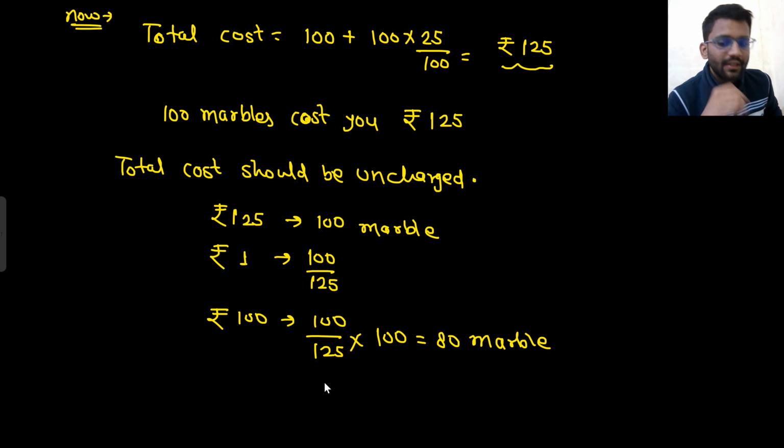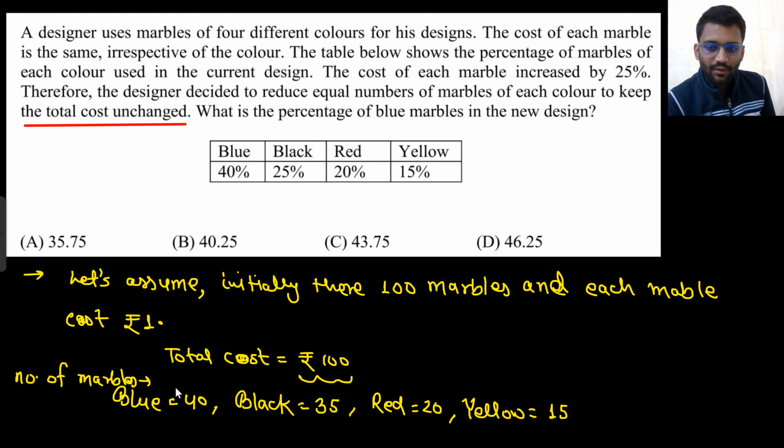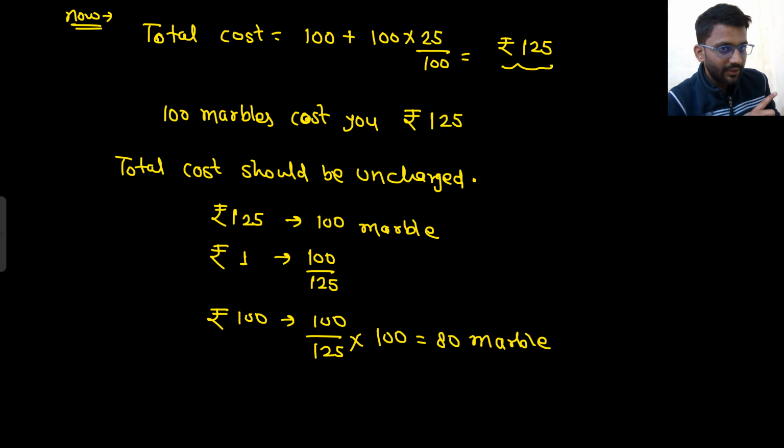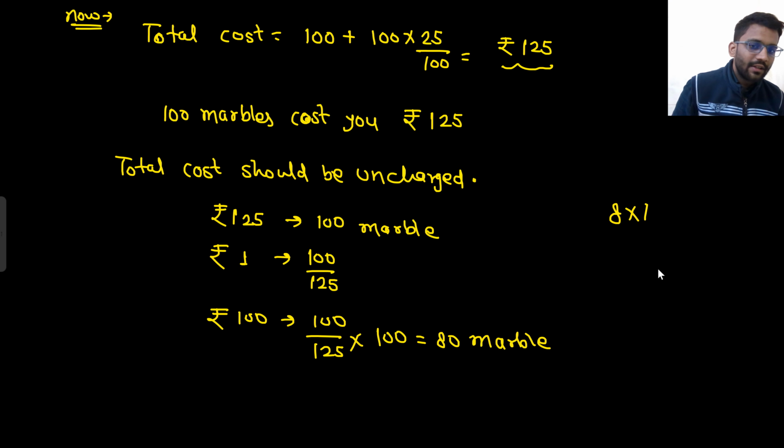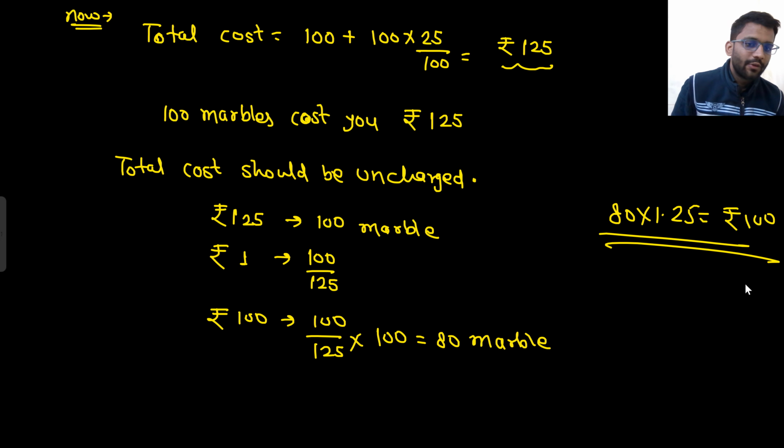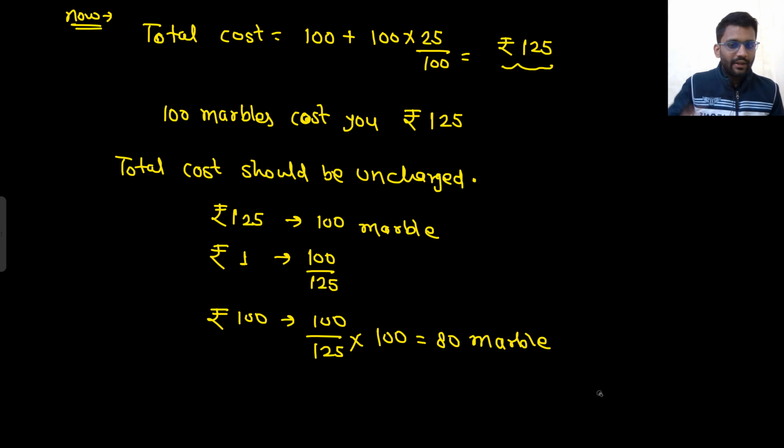Did you understand this point? Each marble cost you, initially it was costing you 1 rupee. Now each marble cost you 1.25 rupees. But you have only 100 rupees with you. So how many marbles you can purchase? 80 marbles, right? Because 80 into 1.25, each marble is costing you 1.25 rupees and you have only 100 rupees. So 80 into 1.25, that would be 100. Okay. So only you have 80 marbles.